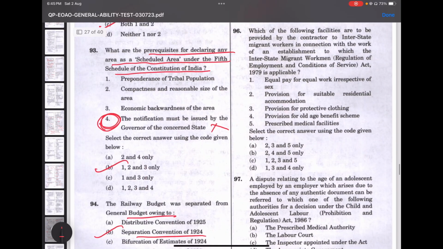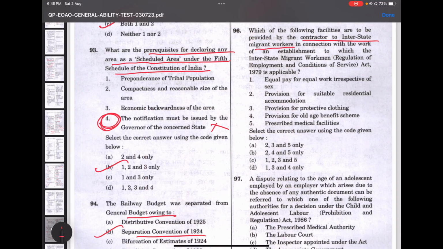96. Which one of the following facilities are to be provided by the contractor to interstate migrant workers in connection with the work of an establishment to which the Interstate Migrant Workmen Regulation of Employment and Conditions of Service Act is applicable? Equal pay? Yes. Provision for suitable residential accommodation? Yes. Old age? No. Prescribed medical facility? Yes. The option would be 1, 2, 3, and 5.